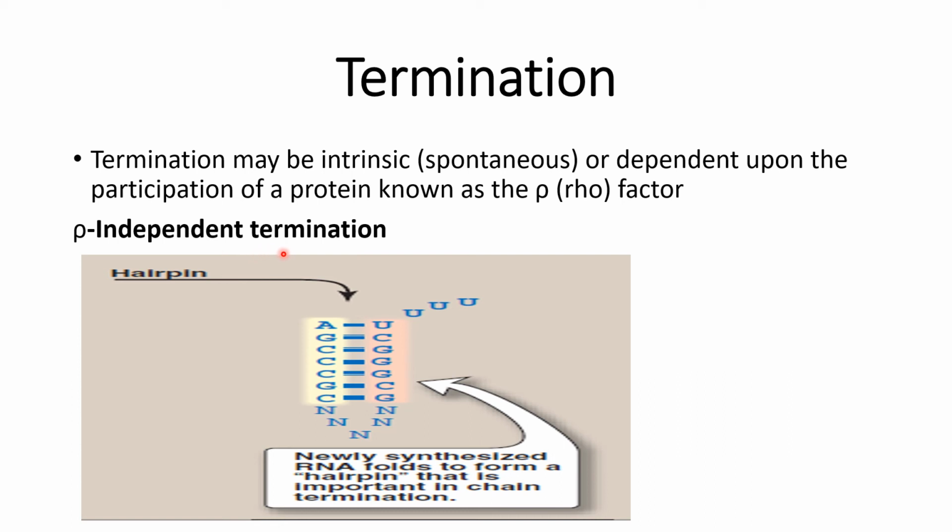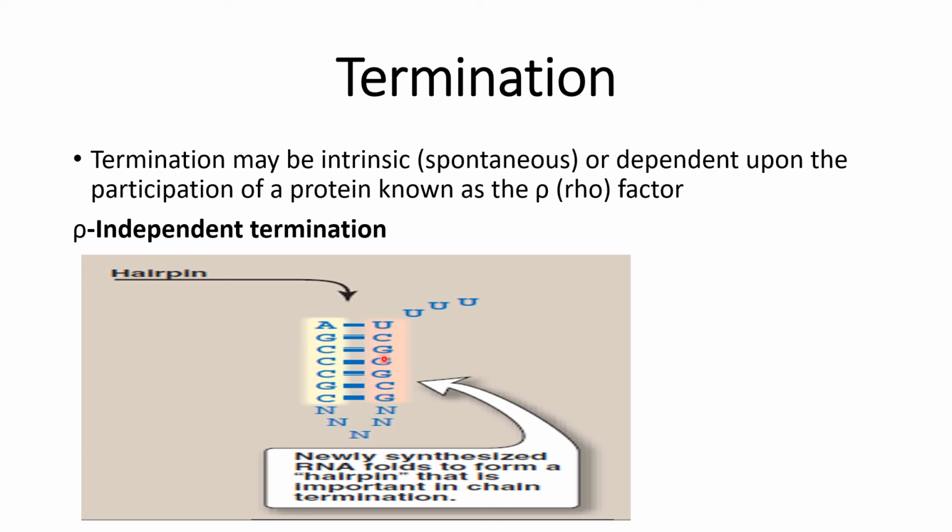When the termination region is reached, there are sequences on the DNA that form complementary sequences on the RNA. These complementary sequences can form a stem-loop structure, or hairpin structure.